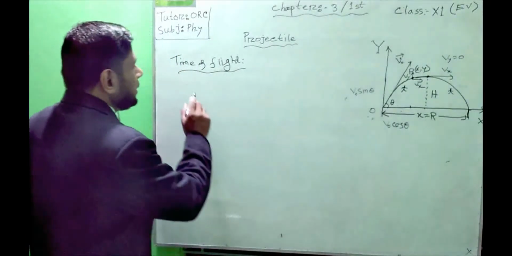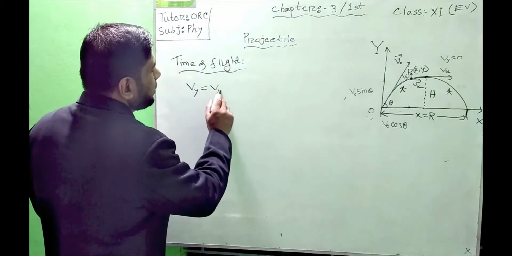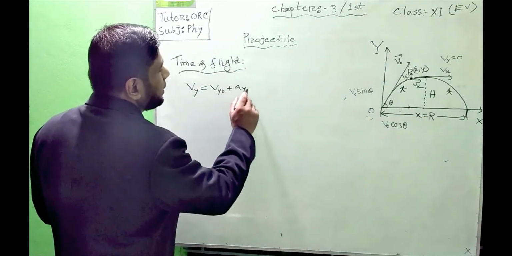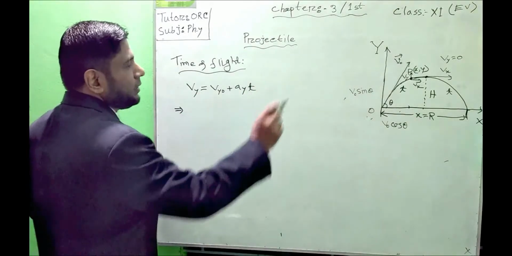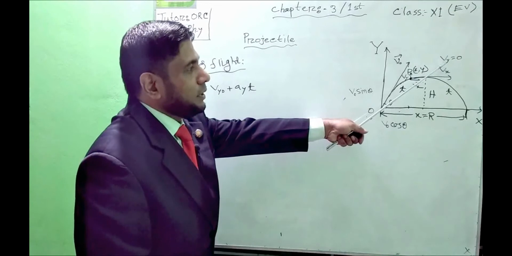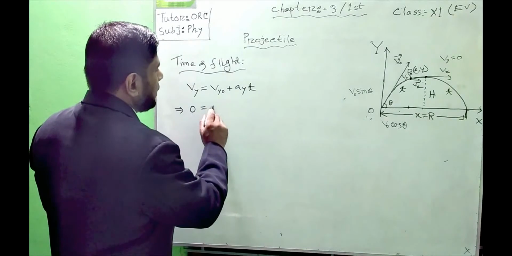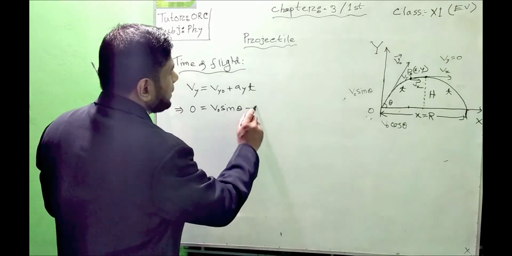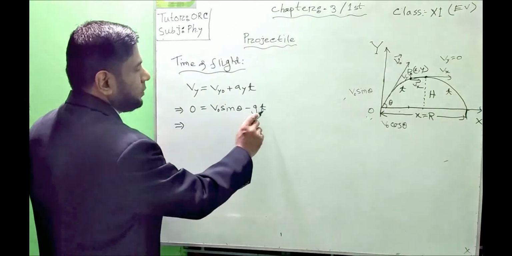So let us write, after a definite interval of time, the velocity vy equals vy naught plus ay into t. At the maximum height, the vertical component of the velocity is 0. So let us put 0, and we know that vy naught equals v naught sin theta, and ay equals minus g, into t.